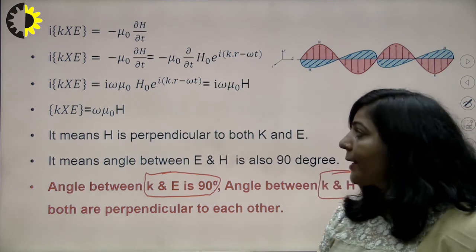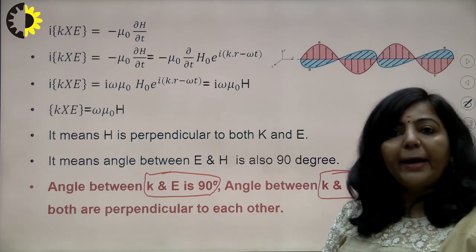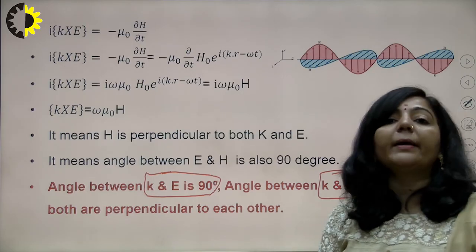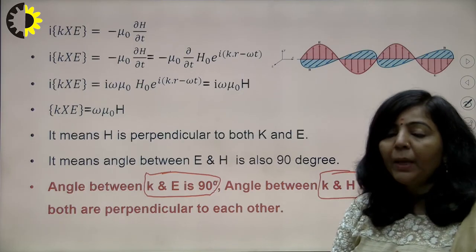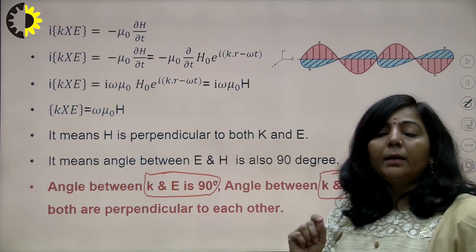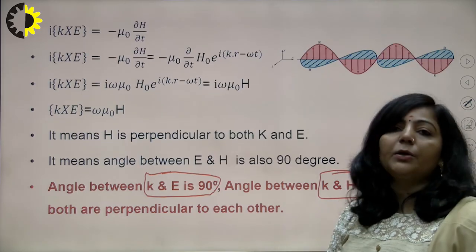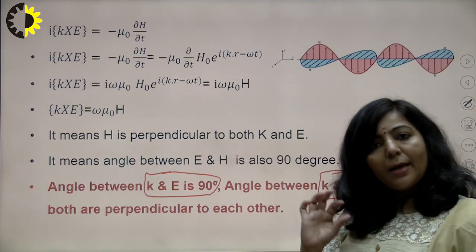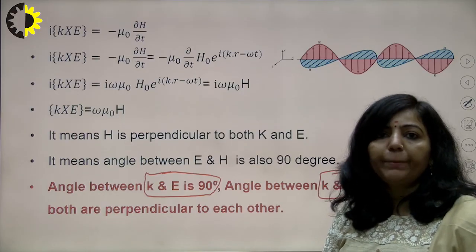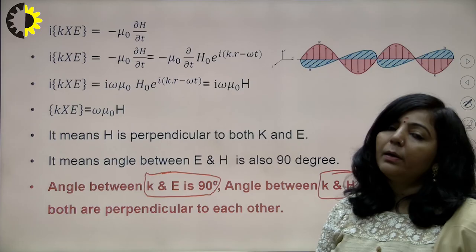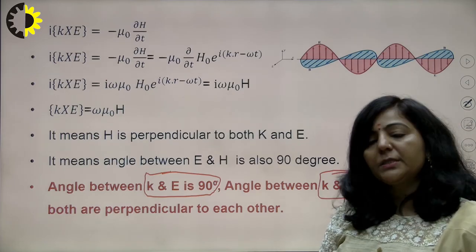Now in our next lecture, we will write the electromagnetic wave equations in a conducting medium, and then we will derive the conclusion that in a conducting medium, the amplitude of electromagnetic pulses will decay exponentially, right? So that we will prove with the help of Maxwell equations in our next lecture.